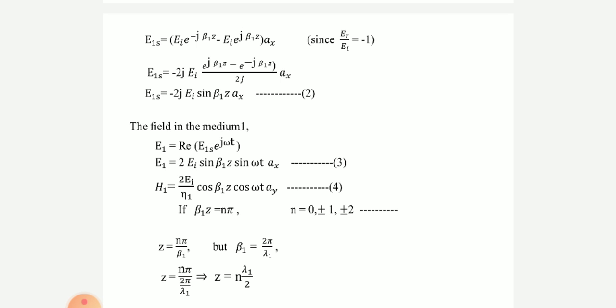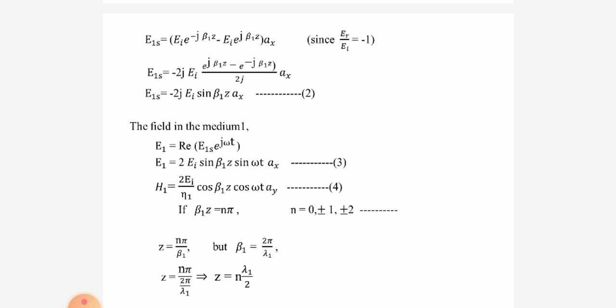Therefore z is equal to n pi by beta 1. We know that there is a relation between beta and lambda. So to draw the waveform, we want the wavelength lambda. Therefore we are converting beta values into lambda values. How to convert? By using the relation beta is equal to 2 pi by lambda. This is a known relation where lambda 1 is the wavelength in medium 1.